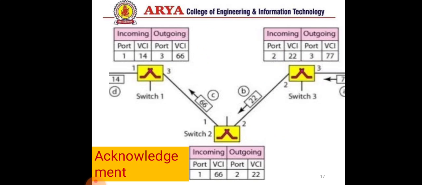Once a sender sends a frame and it is received by a receiver, the receiver sends an acknowledgement, which is just a VC number, the destination number. So a connection between a sender and receiver is built like that.